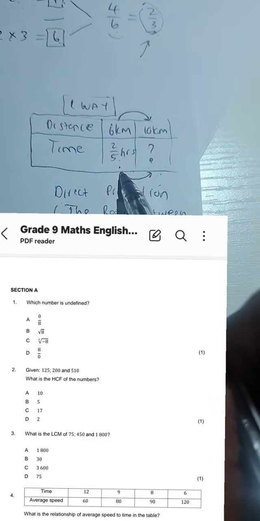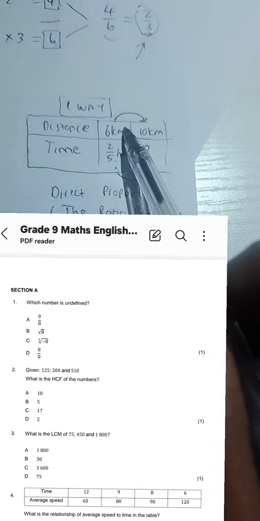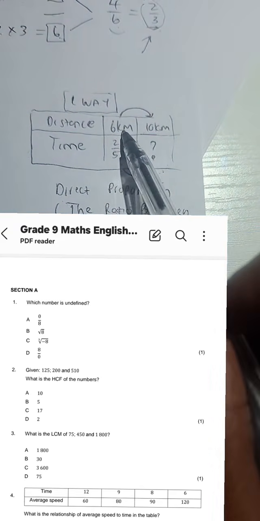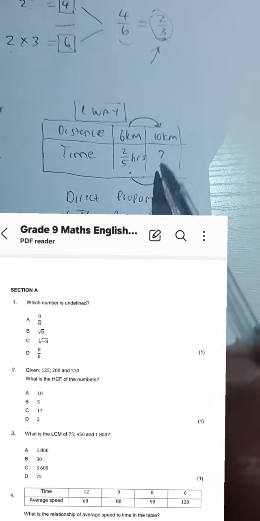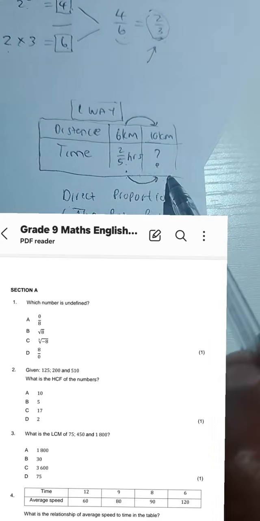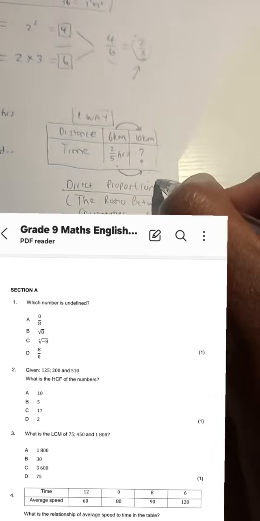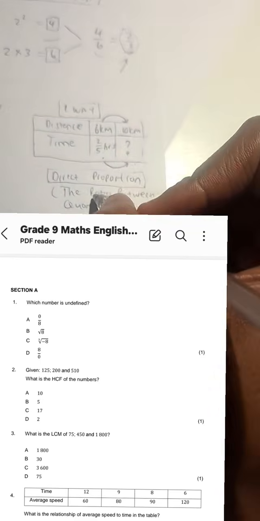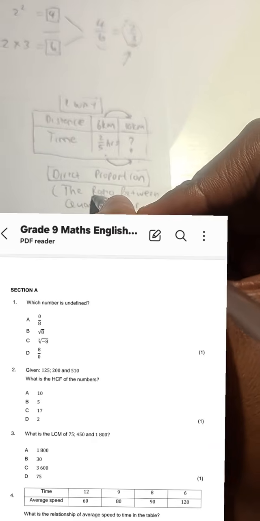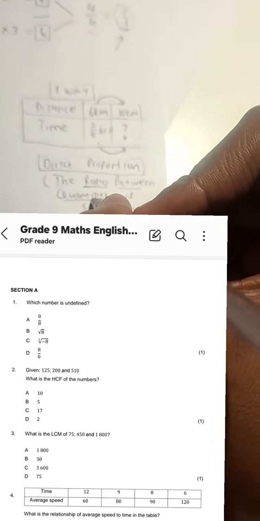You are expecting him to take more hours. If in 6 kilometers it took him 2/5 hours, you are expecting him to run 10 kilometers in more hours. So as distance increases, the time should also increase. This is a typical example of direct proportion. We know that for direct proportion, the ratio between the quantities is the same.